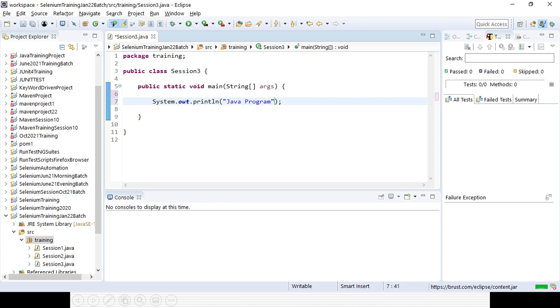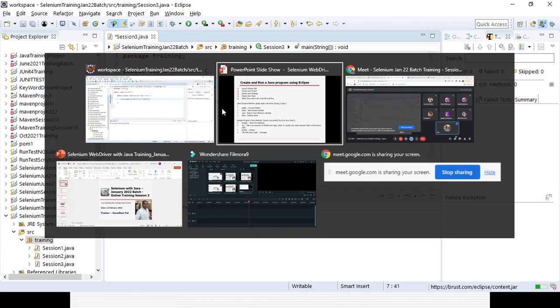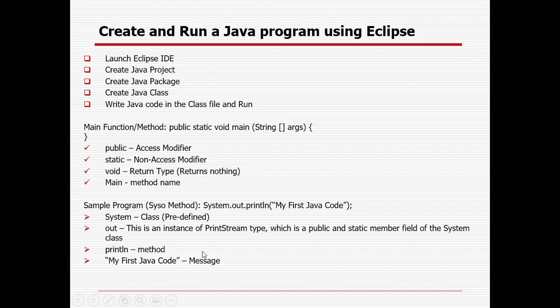A Java program. So you can see, System is the predefined class. Out is an instance of the PrintStream type, which is public and a static member field of the System class. It is coming from the System class. println is a method available in the System class, and this is your message, whatever you want to print in the console.